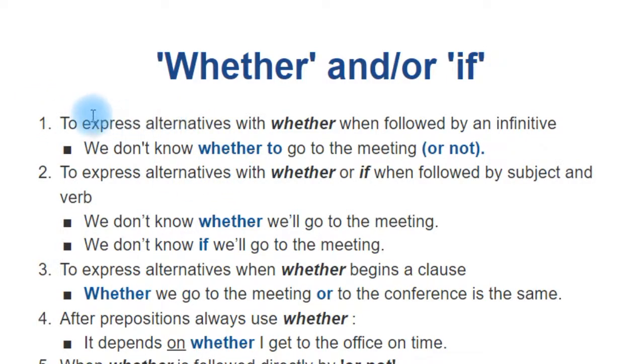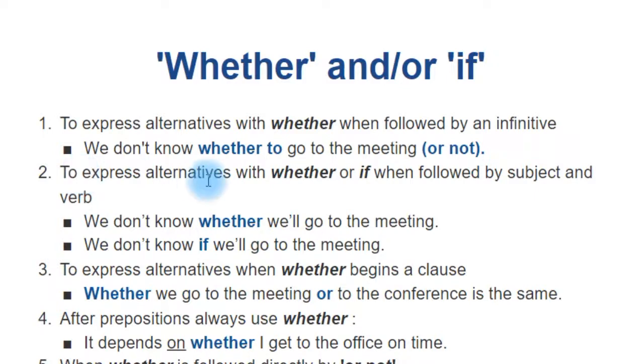We use it to express alternatives with whether when followed by an infinitive, okay? Alternatives. So we have choices, okay? So, and in this case, we have an infinitive. We don't know whether to go to the meeting or not, okay? You may say or not, or you don't have to say it. We don't know whether to go to the meeting. We don't know whether to call him now. We don't know whether to do it or not, okay? So this is basically the idea, okay? So if you are using infinitive, you cannot use if, okay?